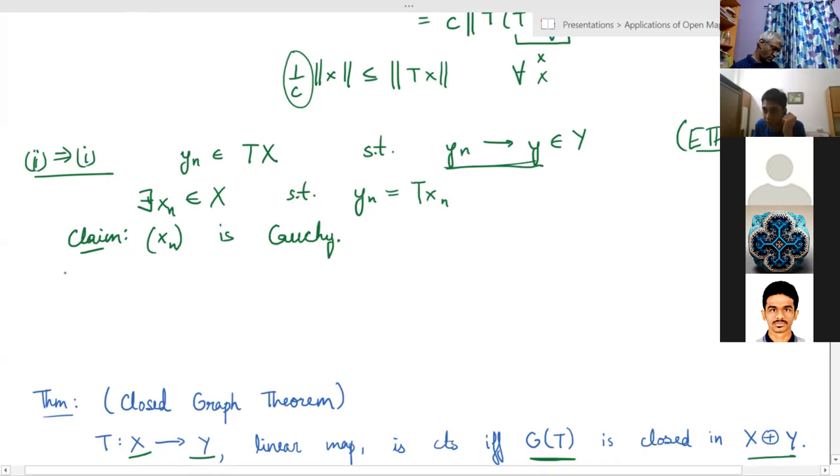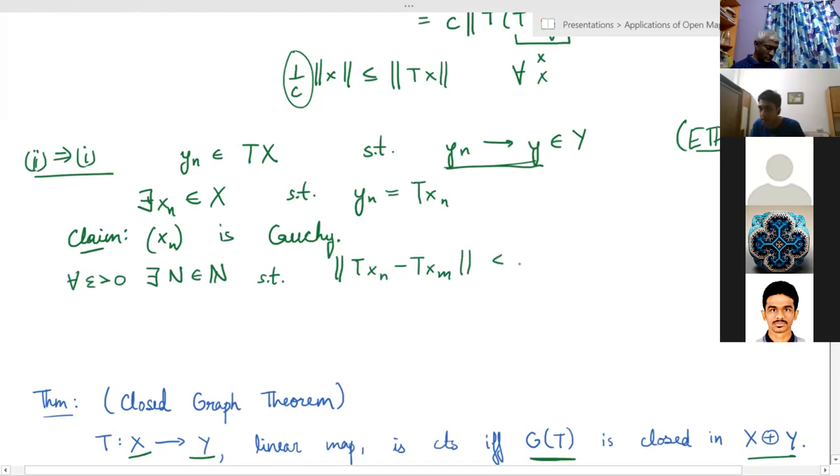So for all epsilon greater than 0, there exists capital N natural, such that the norm of T xn minus T xm is less than epsilon for all n, m greater than N.